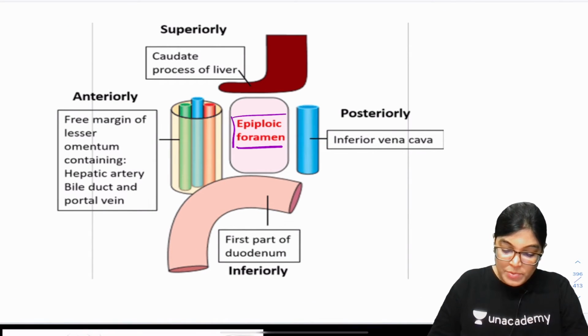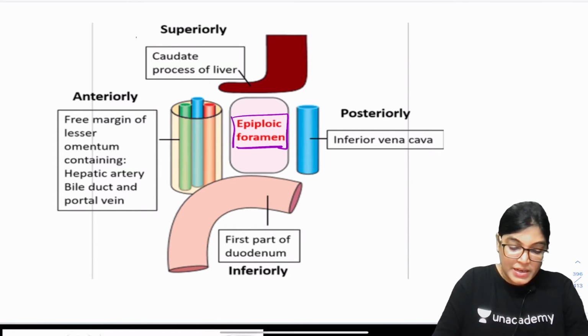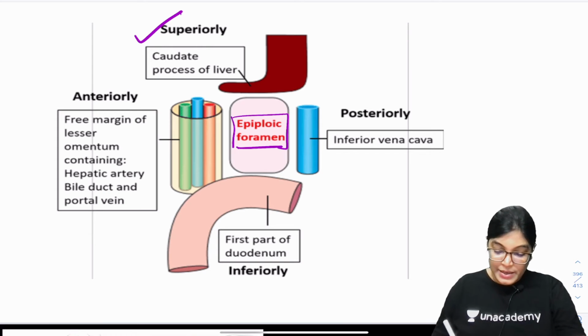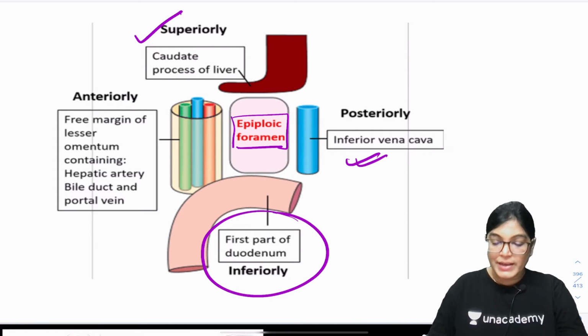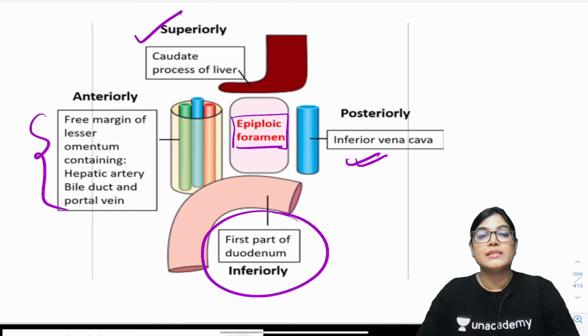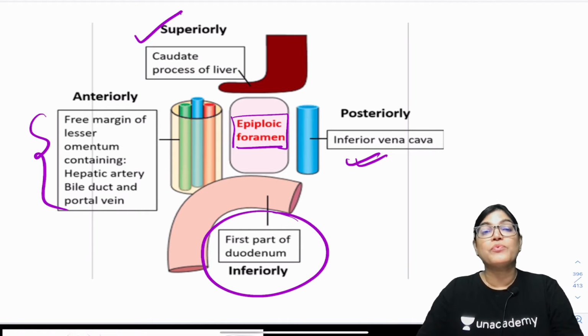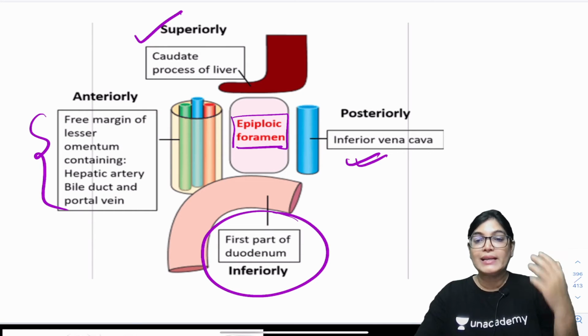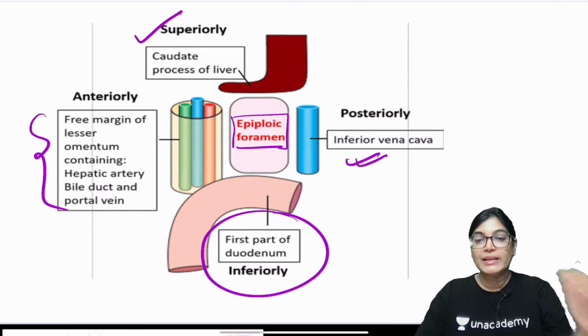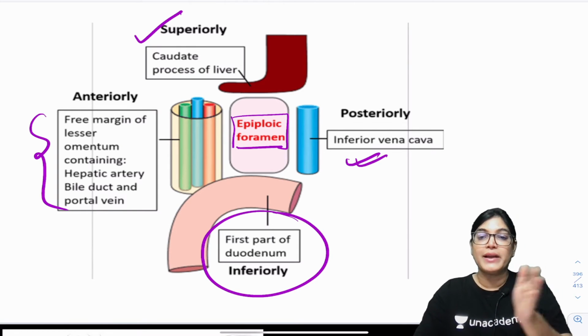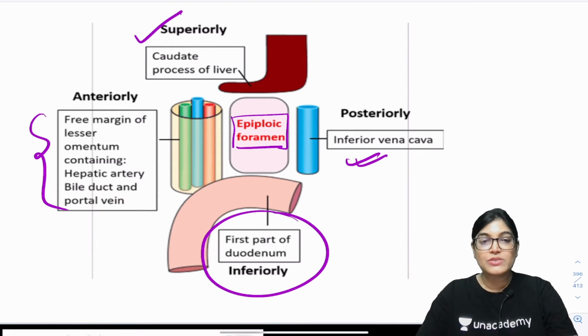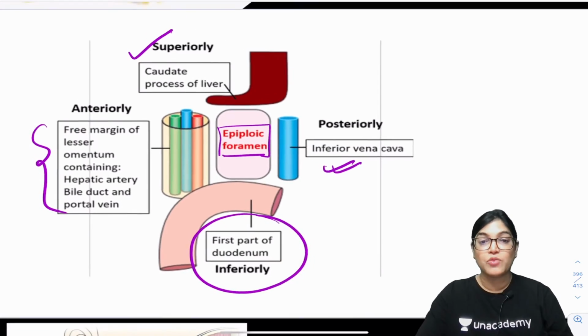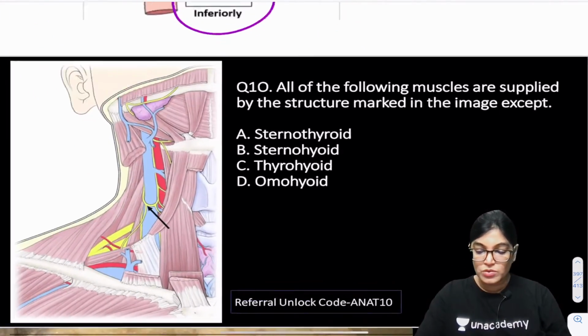You can see the location of epiploic foramen, and its boundaries are: superiorly it is bounded by caudate process of the liver, inferiorly by the first part of duodenum, posteriorly by inferior vena cava, and anteriorly lies the free margin of lesser omentum. And the free margin of lesser omentum will contain 3 structures: portal vein, hepatic artery, and bile duct. If you want to know the relation of these 3 structures, bile duct and hepatic artery are anterior, portal vein is lying posterior. In this also, bile duct will lie on the right hand side of the hepatic artery. So we have 3 structures, hepatic artery, bile duct, and portal vein, in the free margin of lesser omentum forming the anterior boundary.